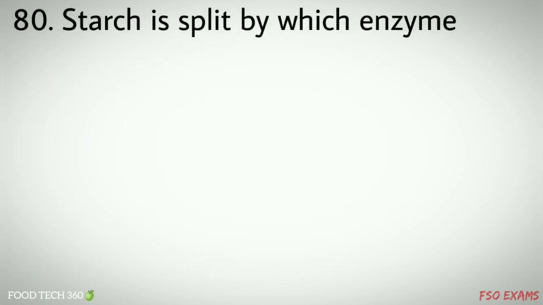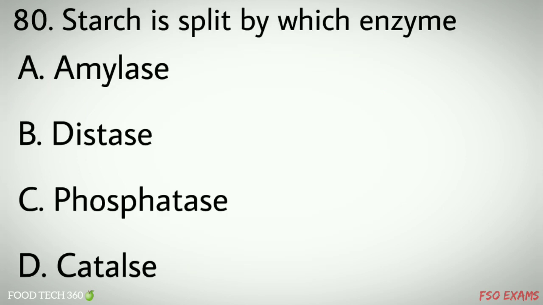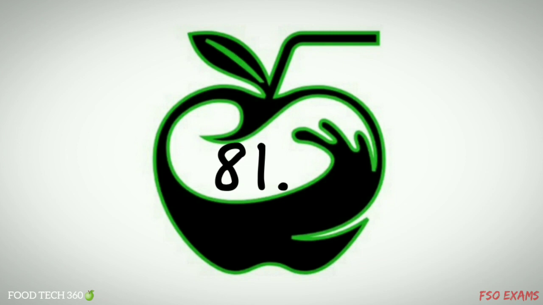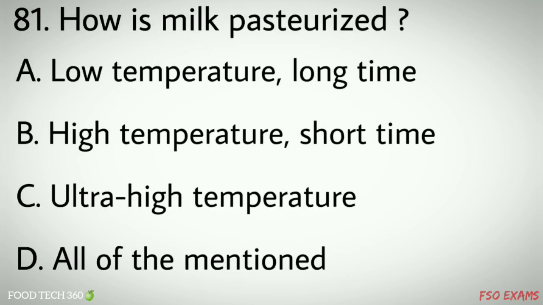Question number 80. Starch is split by which enzyme? Options A. Amylase, B. Diastase, C. Phosphatase, D. Catalase. Correct answer A. Amylase. Question number 81. How is milk pasteurized? Options A. Low temperature long time, B. High temperature short time, C. Ultra high temperature, D. All of the mentioned. Correct answer D. All of the mentioned.